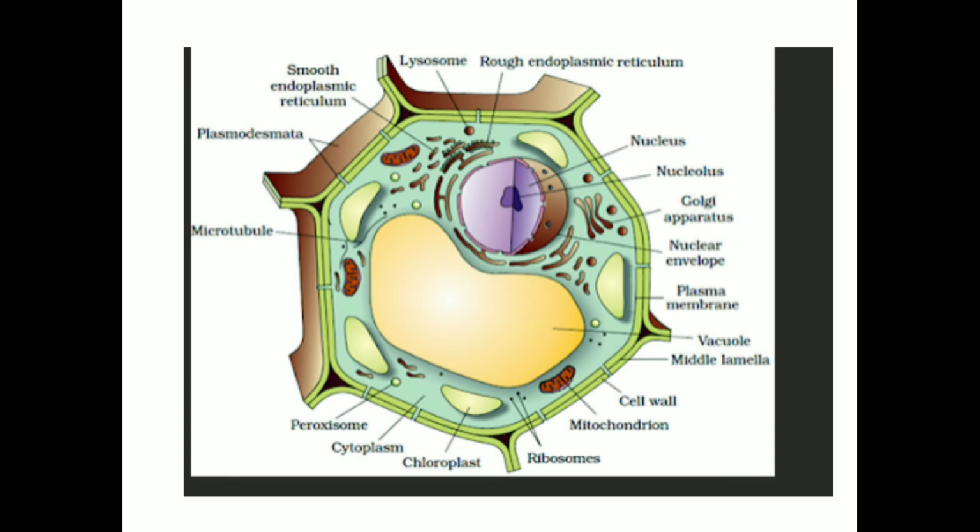This spindle shape structure present here is known as a chloroplast, or we can call it a plastid. 1, 2, 3, 4 and 5 plastids are shown in this diagram, but the number is not limited to 5 only. It is about 20 to 40 per cell.